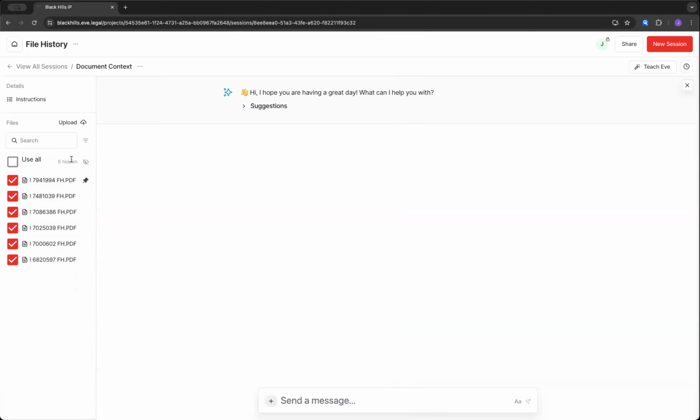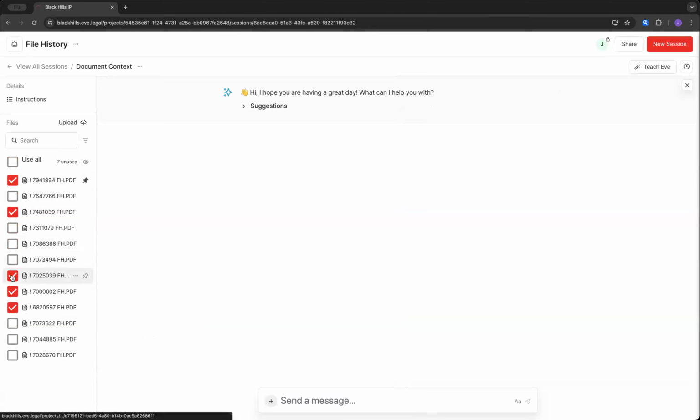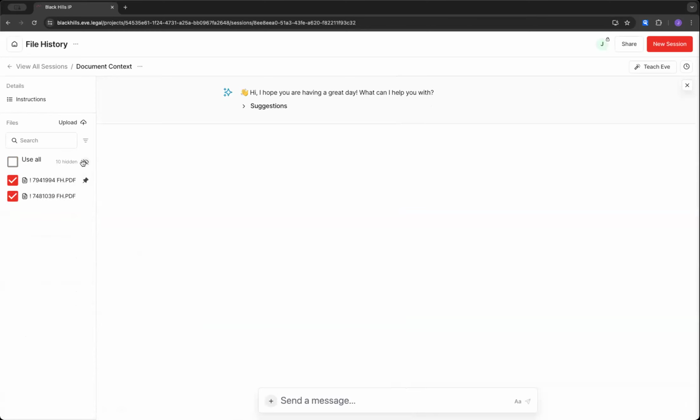We only want to use a few of these. And then you see that it says 6 hidden. If you click here, it'll show you the ones that you're not using. So you can just keep going, unselect the ones you don't want. Then you can click the eyeball again, and it just shows you the 2 that you are using. Again, you can select pin to force any particular document to be included in any session, and so on. Okay, so then you can interact with more than one at a time if you like.